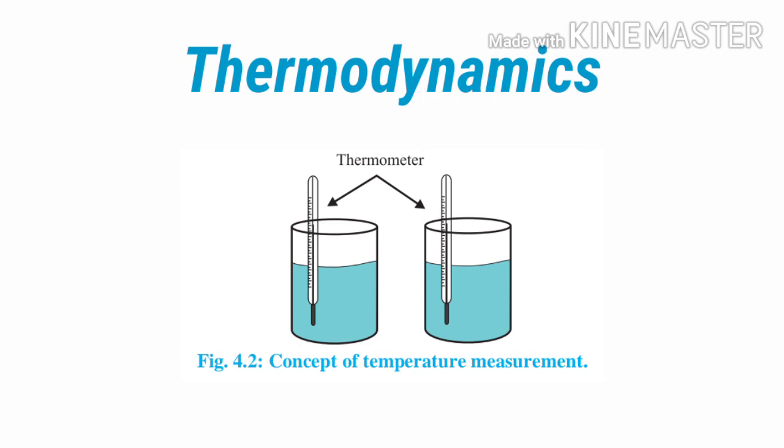The mercury bulb gains heat from the water, and the two systems, the water and the thermometer, come into equilibrium. Then the mercury in the thermometer rises in temperature, and that is exactly the temperature of the water. This is the application of the zeroth law of thermodynamics.